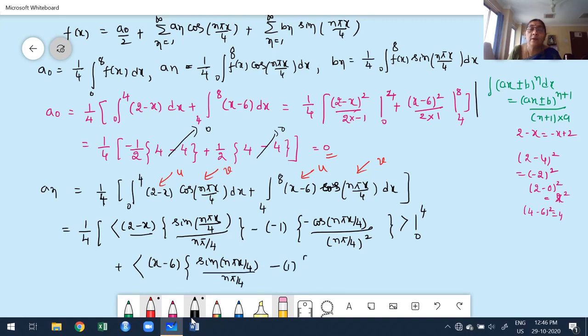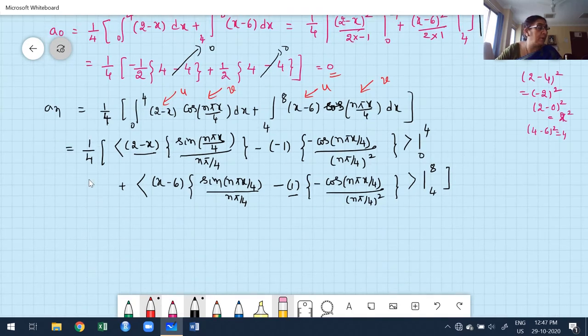It is 1. Again integrate, sine is minus cos of n pi x by 4 divided by n pi by 4 whole square. Here I am going to stop because here we get a constant. No need to go for further higher terms because the derivative of a constant must be 0. This is 4 to 8. Okay. Close the bracket. I move to the next step.